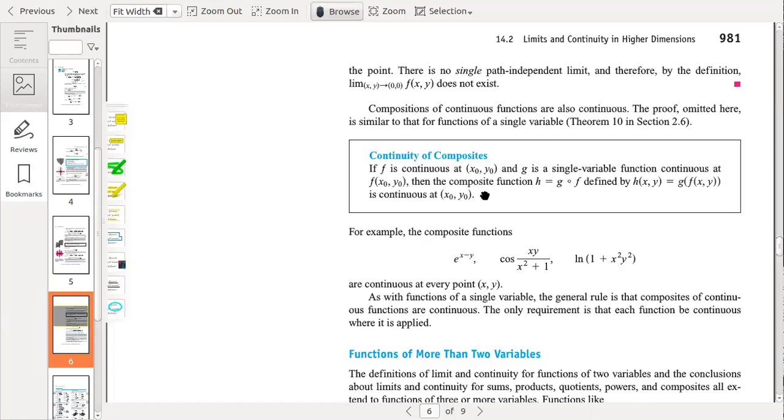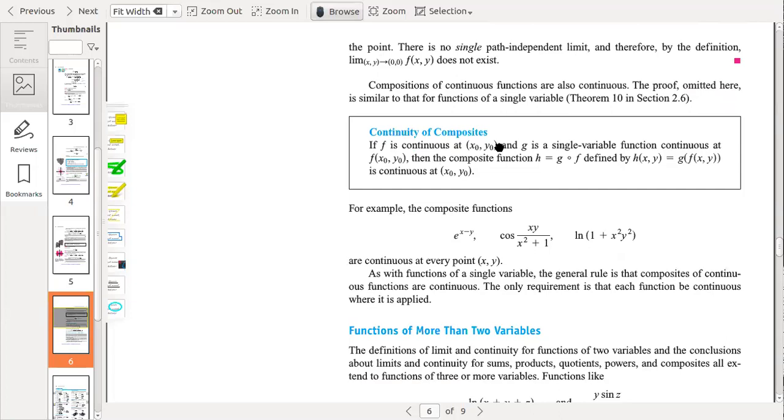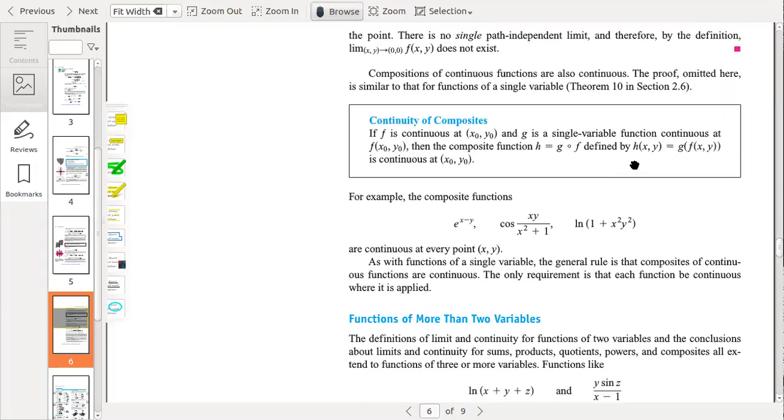Continuity of composites: if f is continuous at (x₀, y₀) and g is a single variable function continuous at f(x₀, y₀), then the composite function h = g∘f, defined by h(x, y) = g(f(x, y)), is continuous at (x₀, y₀).